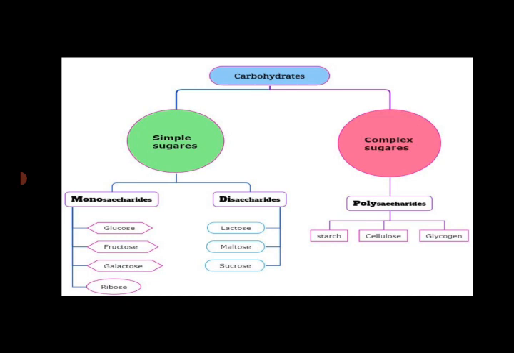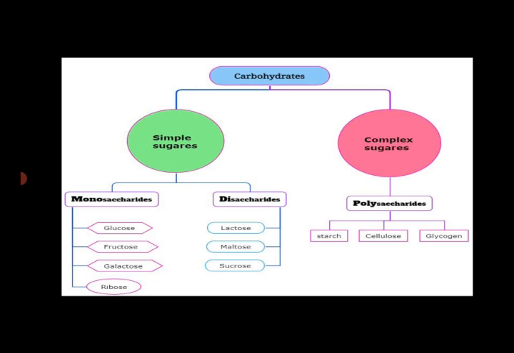Classification of carbohydrates. Carbohydrates are classified into simple sugars and complex sugars. Simple sugars are classified into monosaccharides and disaccharides. Examples of monosaccharides are glucose, fructose, galactose, and ribose.